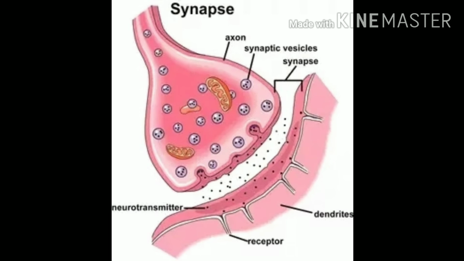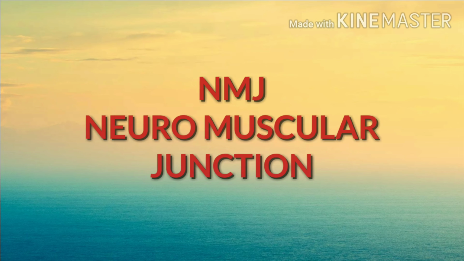Again, another important definition you must note down. NMJ means neuromuscular junction. It is a point where a muscle fiber comes in contact with a motor neuron carrying nerve impulse from the central nervous system.